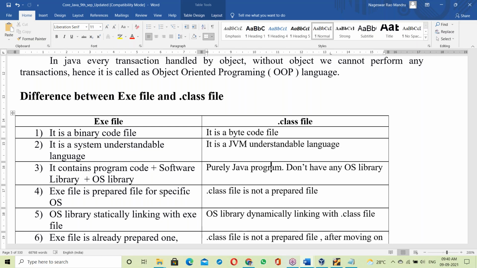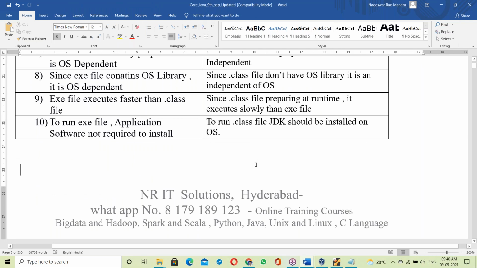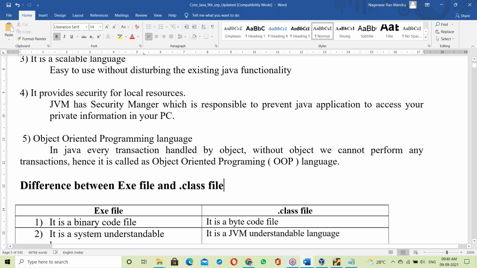So this was the introduction and platform independence. Next is Java installation. One second, someone is asking a doubt.